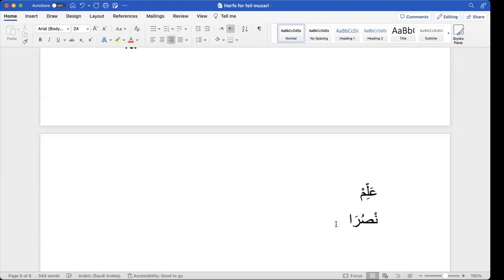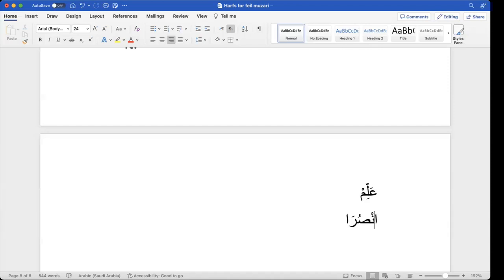If there's a dhamma at the end, we make it jazm. If there's a noon at the end, we remove the noon. Now this requires alif. Why? Because the second letter after removing ta has jazm on it. Then add alif. Now what should be the haraka of alif?